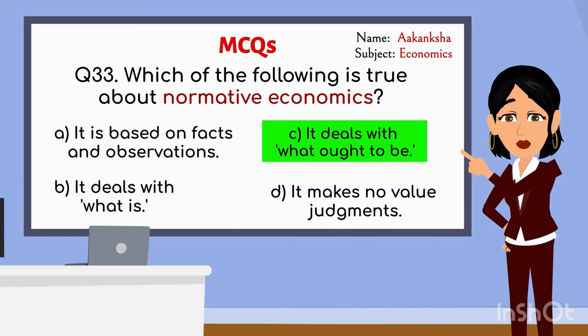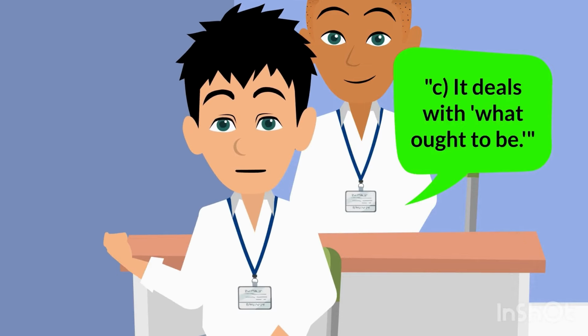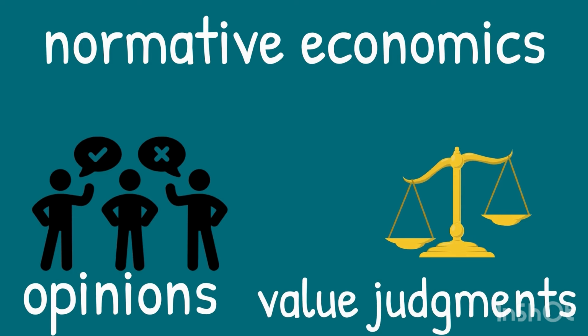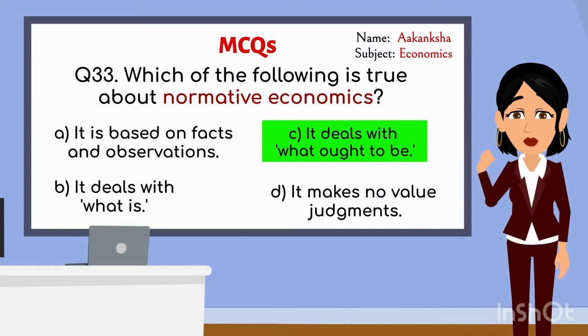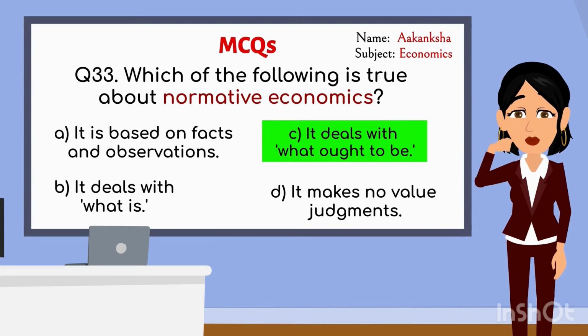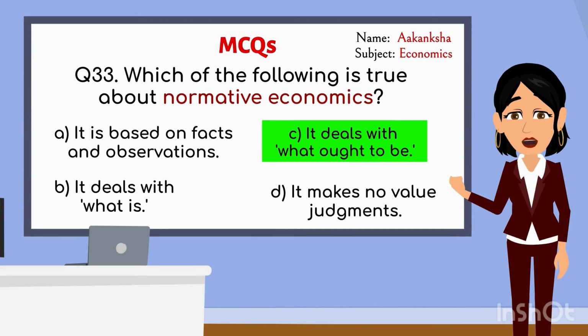Correct. Can you explain why that's the right answer? Because normative economics is about opinions and value judgments, focusing on what should be done, like policies or goals for society. Exactly. Normative economics is all about what should happen based on values and beliefs. Great job. Here's the next question.